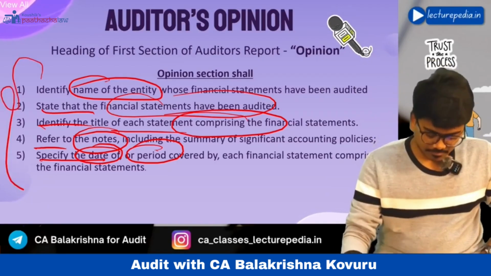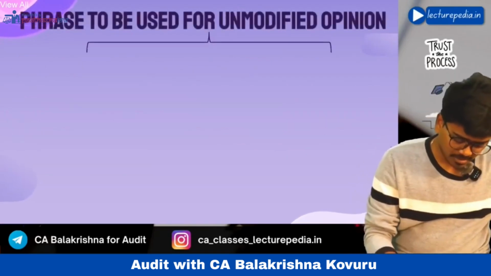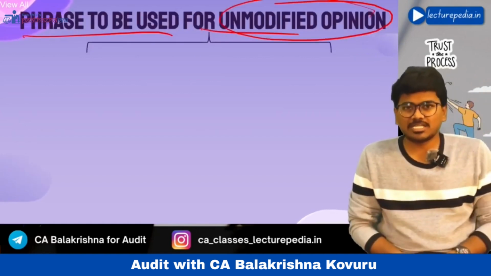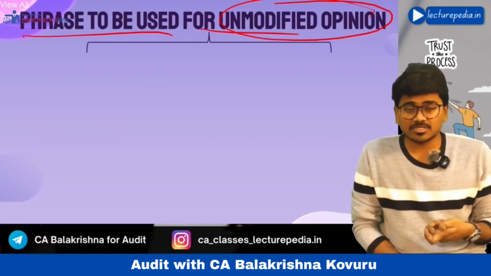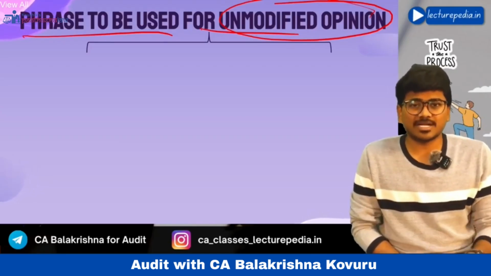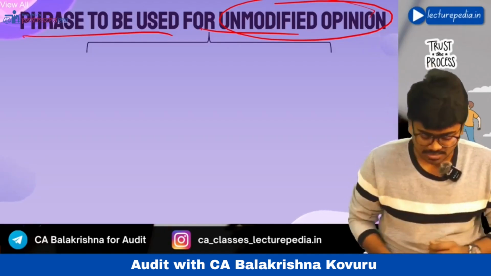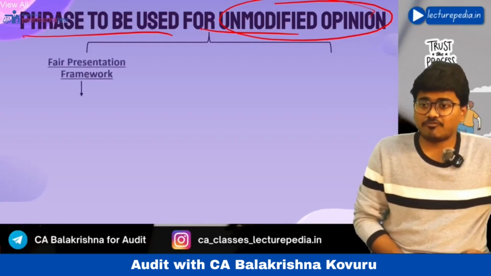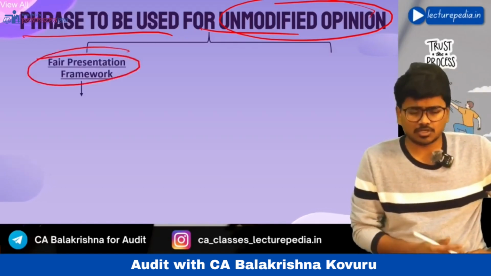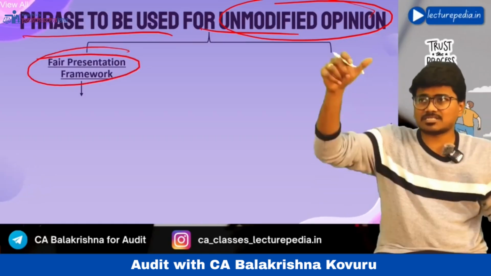Next, coming to the phrase to be used for an unmodified opinion. If you are giving an unmodified opinion, then which phrase do you have to use? The phrase that you have to use will depend on the financial reporting framework that the entity is using. There are two types of frameworks: one is the fair presentation framework, another one is the compliance framework.